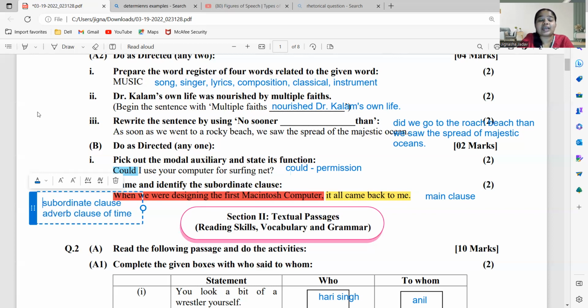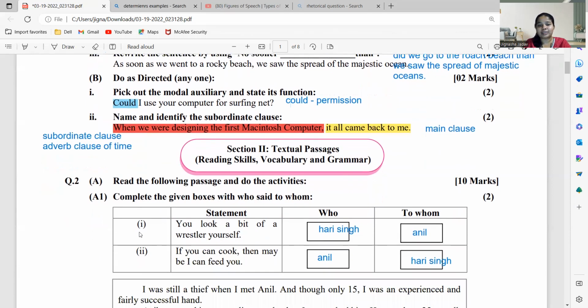Okay, adverb clause of time बन जाता है कि कब आया, when it all came back to you, when you were designing the first Macintosh computer. So आपको ऐसे लिखना है. It all came back to me. Main clause. When we were designing the first Macintosh computer, subordinate clause, and subordinate में it is adverb clause of time. समझा है बच्चा लोग? This is how you gain first 10 marks of your English sub question 1.